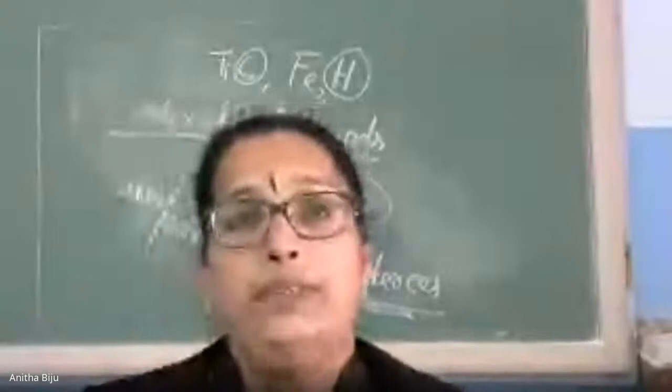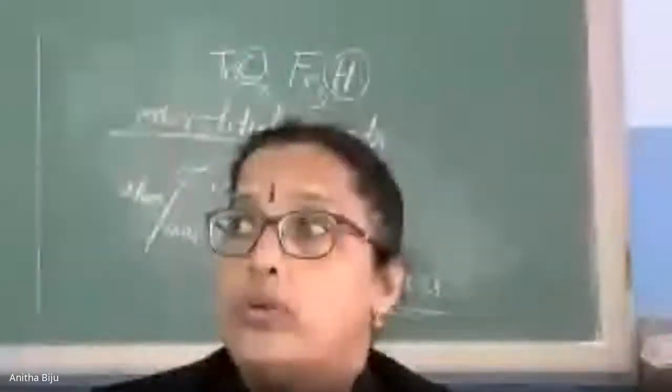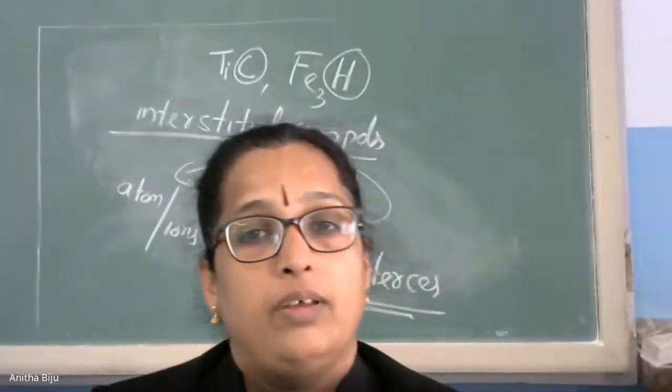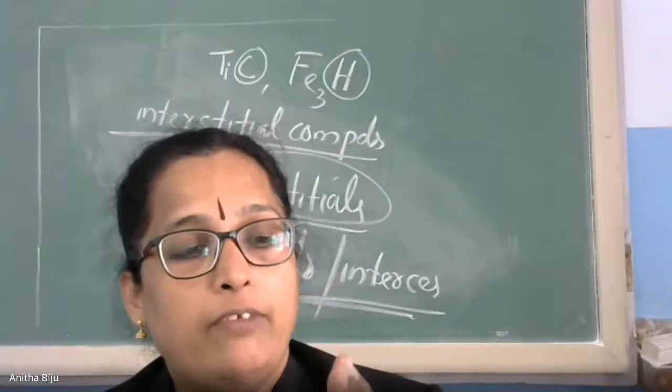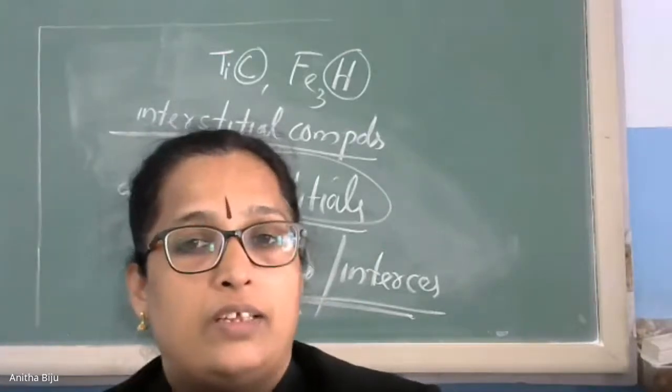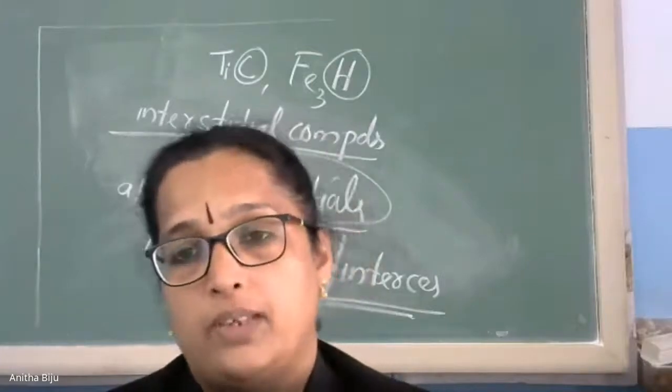Actinoids are those elements in which 5F is filled. 4F is lanthanoids, 5F is actinoids. 5F means you can think 5F, then 6D, then 7S. This is the way the configuration comes. So you can mention it in your copy.